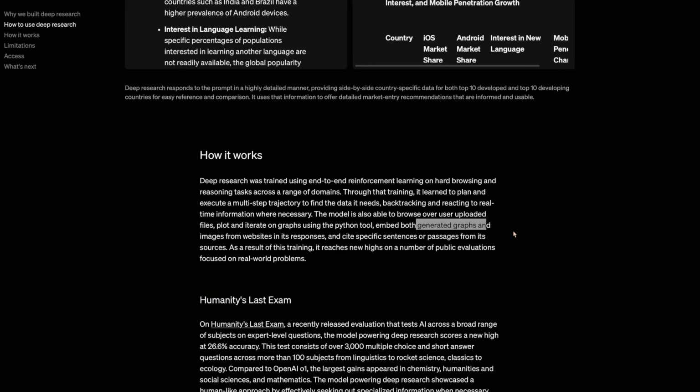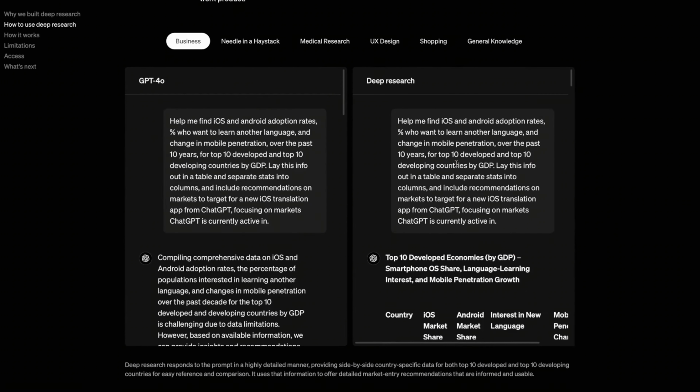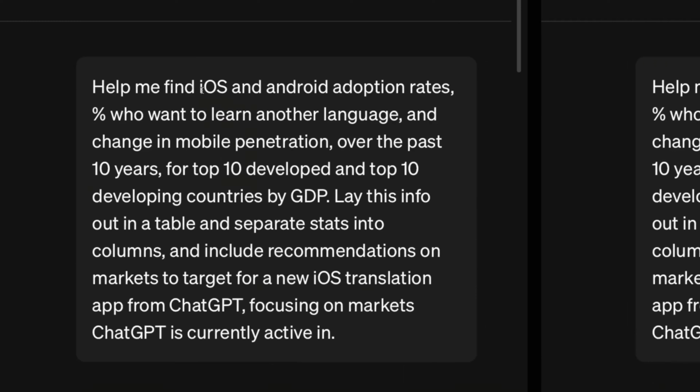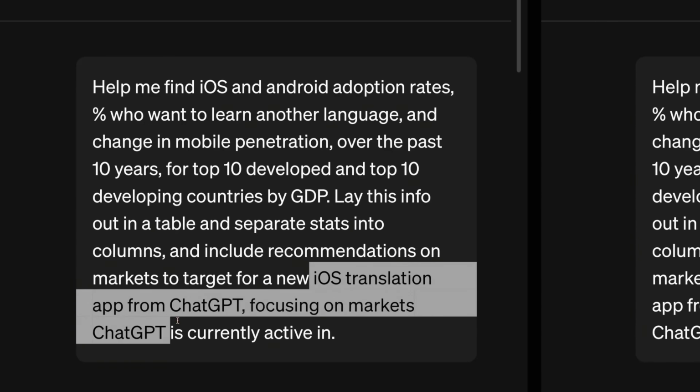So how does that look in an actual use case? Here you can see that for a single query, ChatGPT search was used and deep research was used. As you can see, the prompt is the same. The prompt is that we have to find the iOS and Android adoption rate over 10 years in the top 10 developed countries and top 10 developing countries. With that information, the model has to reason and come up with a suggestion as to where we can launch an iOS translation app from ChatGPT.